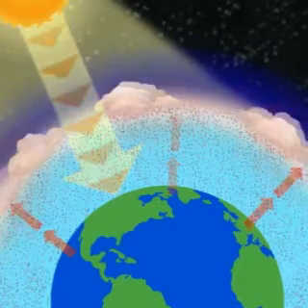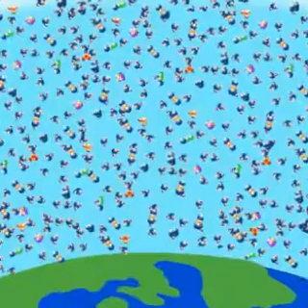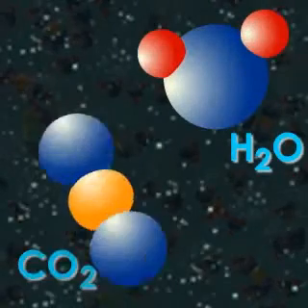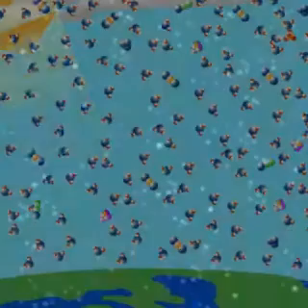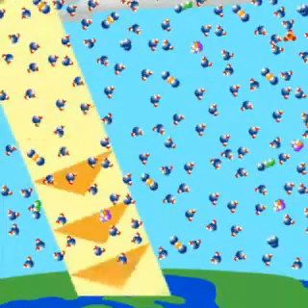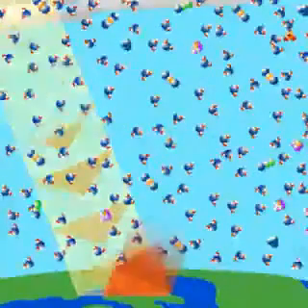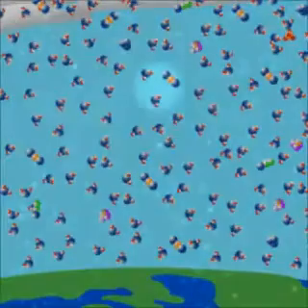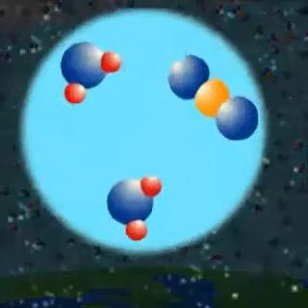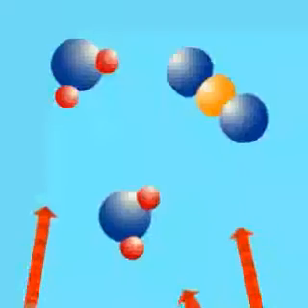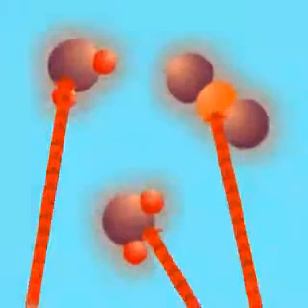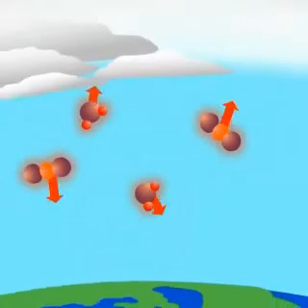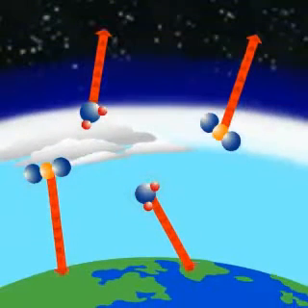There are many greenhouse gases, but the most abundant greenhouse gases are water vapor and carbon dioxide. Short-wave radiation from the sun passes through greenhouse gases, but long-wave radiation is absorbed by them. Greenhouse gases absorb long-wave radiation that is emitted by the surface of the Earth. Subsequently, they re-emit the energy as long-wave radiation in all directions.